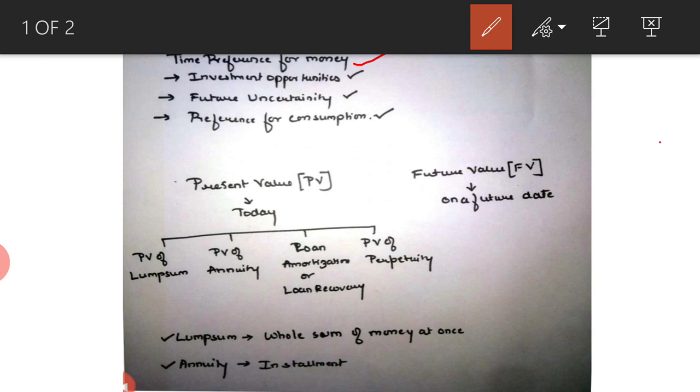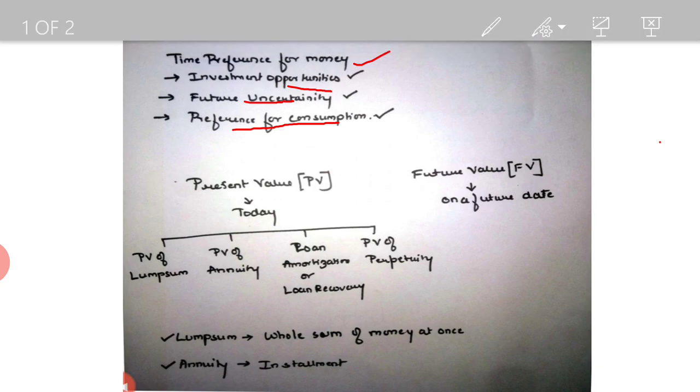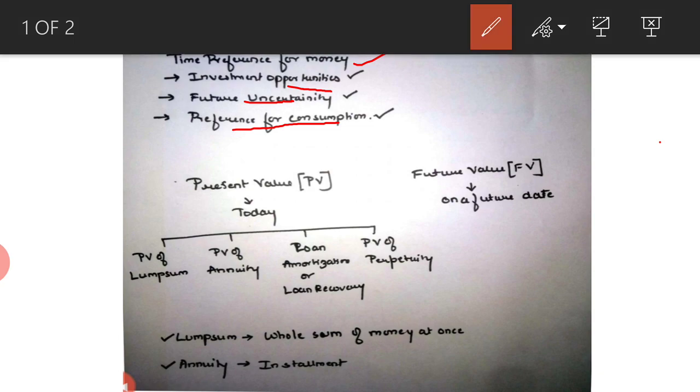Why? Because there are investment opportunities available right now where he can invest and get higher returns in future. The future is uncertain, he's not sure whether he will really get it in future, and he wants to consume everything right now. That is the preference for the present consumption. So because of these three reasons, people prefer having money right now, and that leads to change in the value of money.